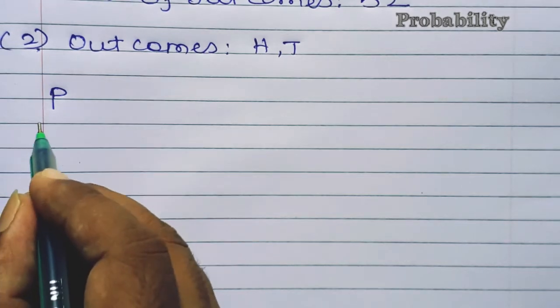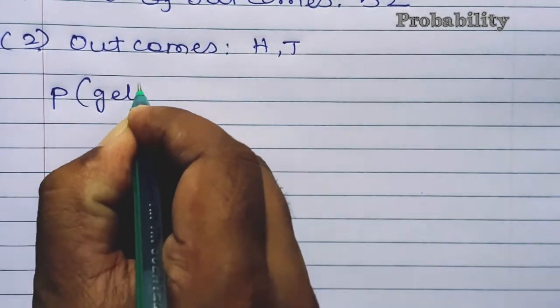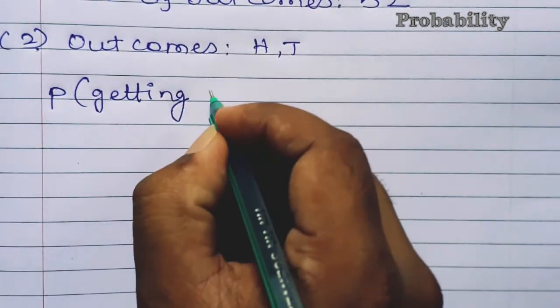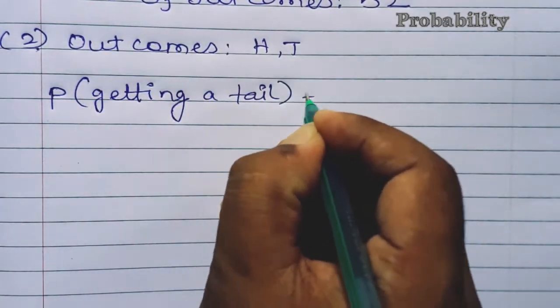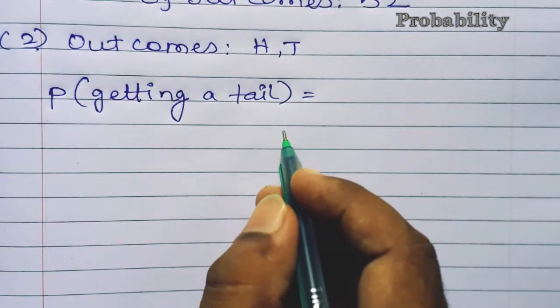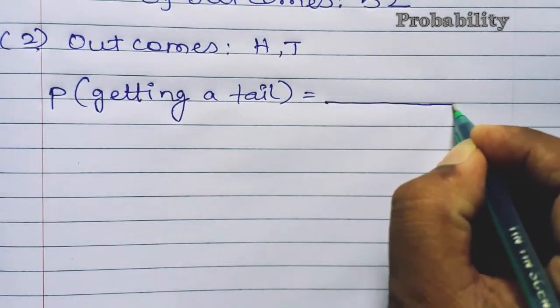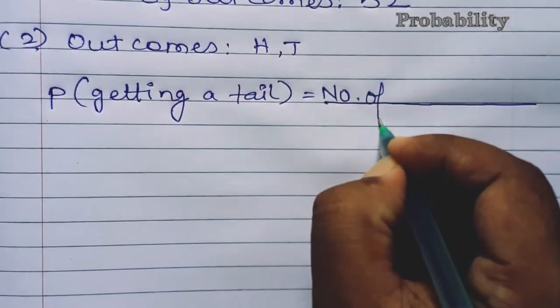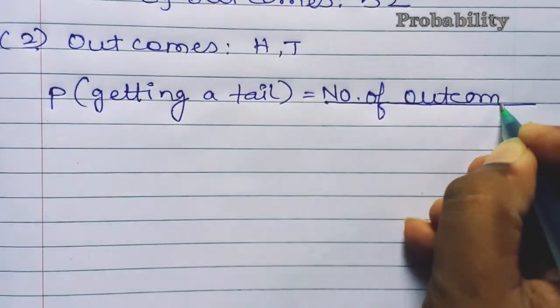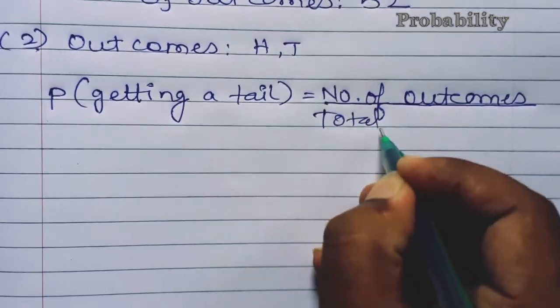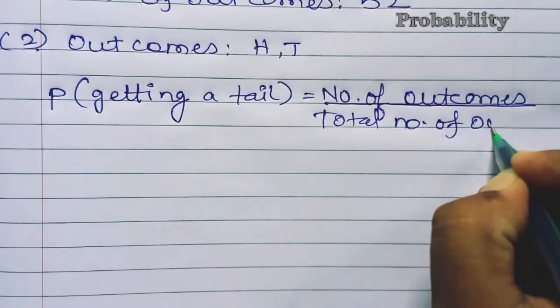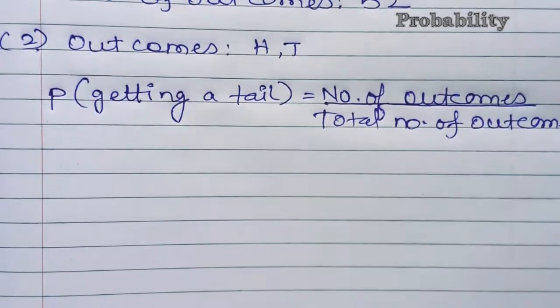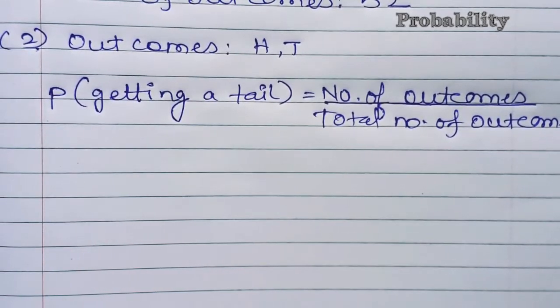So always write in this way: P in bracket, whatever the question is asking, we have to write, getting a tail, and then close the bracket. Now we will write the formula, that is number of outcomes by total number of outcomes. Fine. So this is the formula, and please, every time we have to write the formula. It should be written in each and every question.